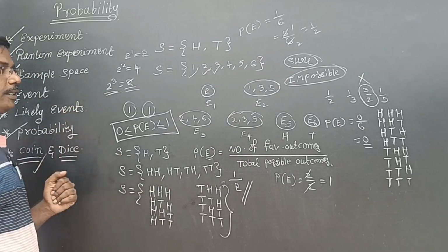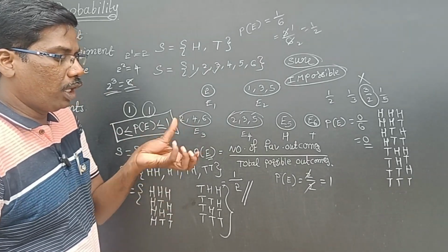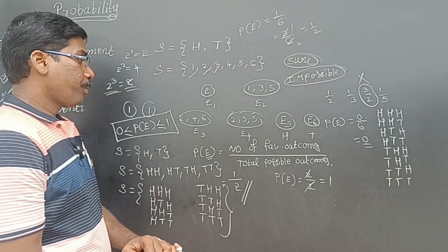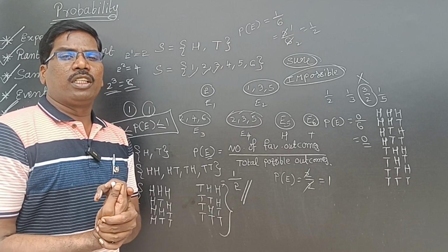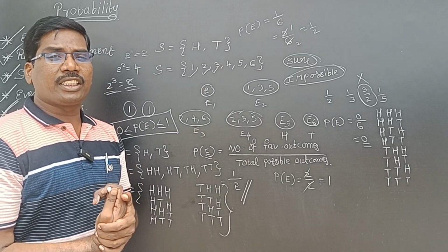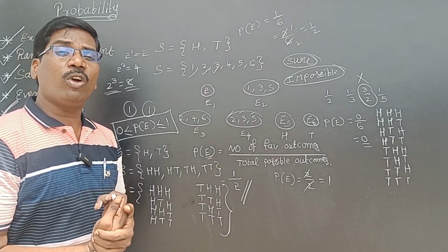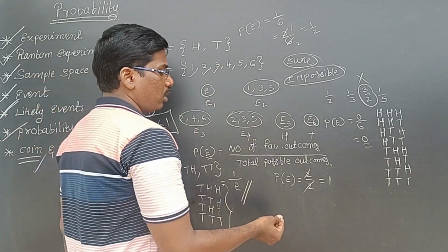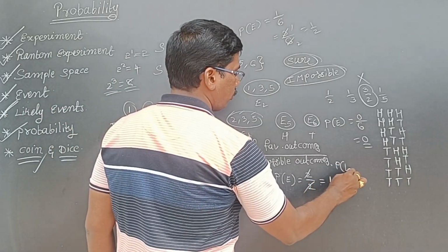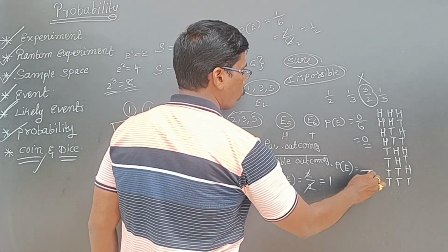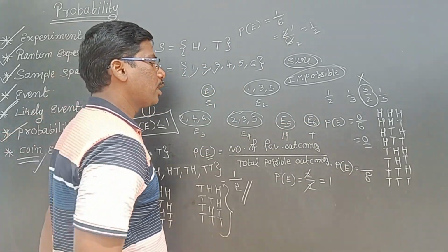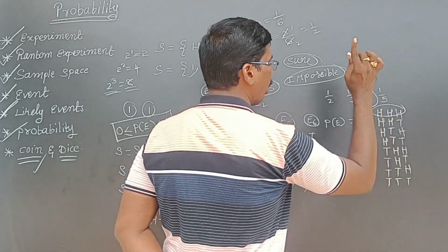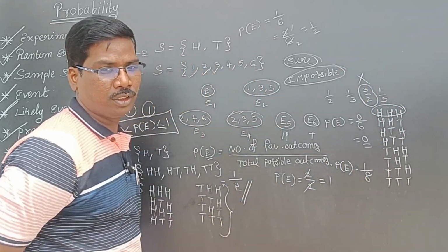This is about coins. Now, how will they ask you in the exam? Let us hear. What is the probability when 3 coins are tossed? The probability of getting all heads when 3 coins are tossed. Total possible outcomes are 8: 1, 2, 3, 4, 5, 6, 7, 8. All heads means only one outcome. So 1 by 8 is the answer.